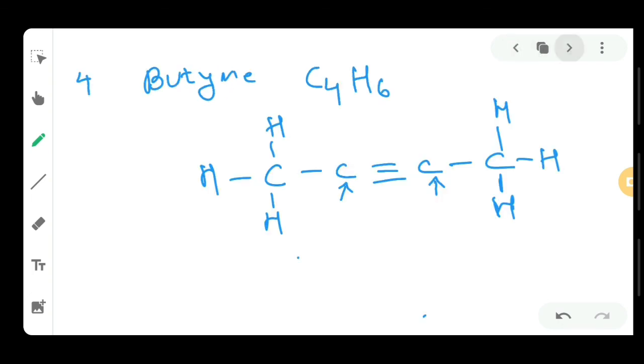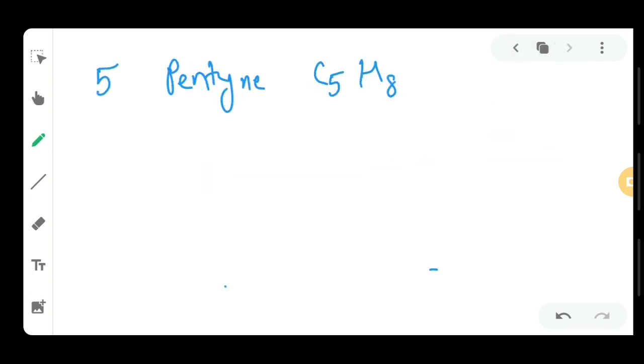Now let's try to change n value as 5. So the name will be pentyne, and the formula will again be C5H8. 2 5s are 10 minus 2, that will become 8, and the structure is simple again. You have to just place 5 carbon atoms in a straight chain, and then you just have to bond hydrogen by keeping the tetravalency rule in your mind.